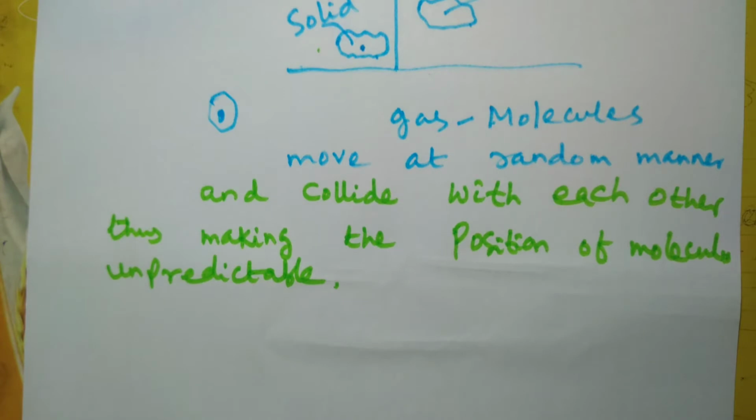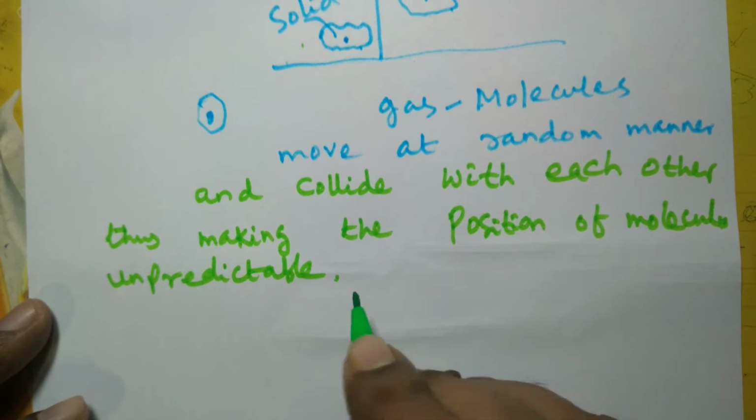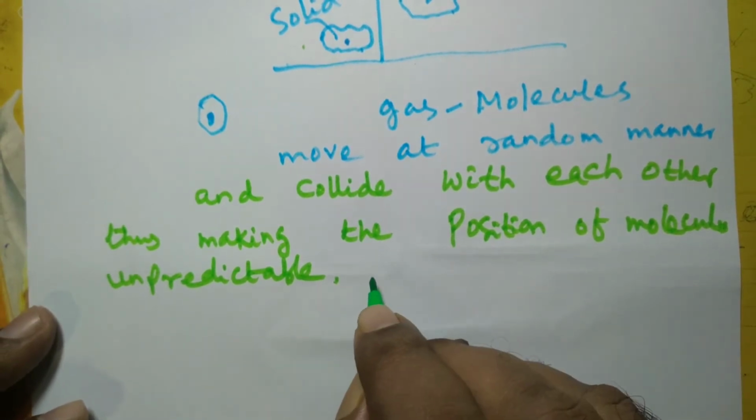So entropy is at its lowest level when a solid is at absolute zero temperature. That is the third law of thermodynamics. Molecules are nearly motionless at absolute zero temperature.